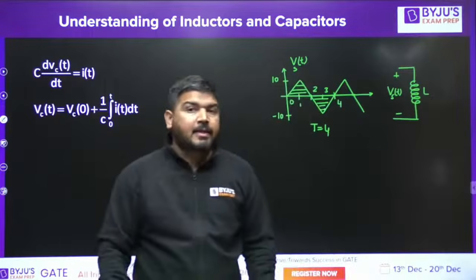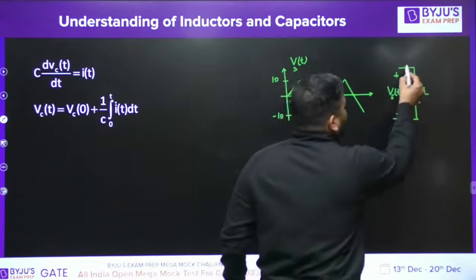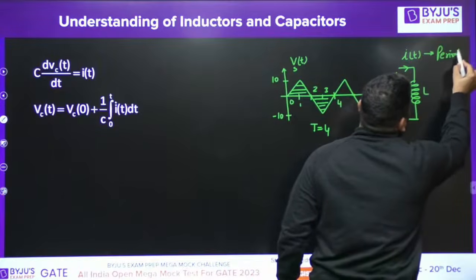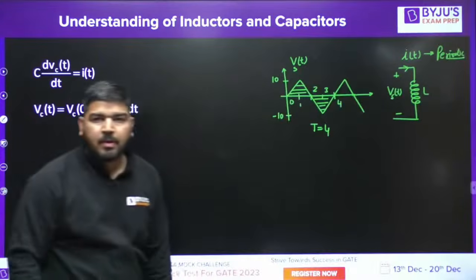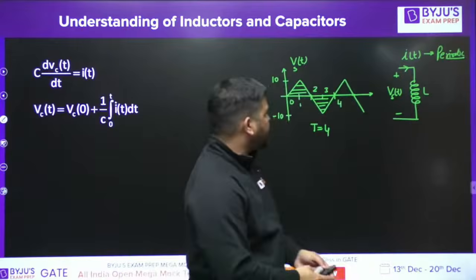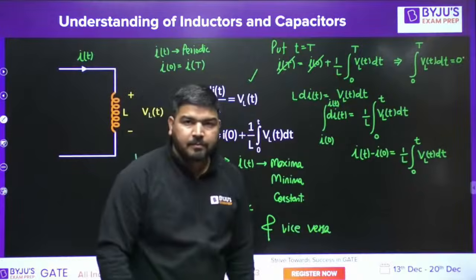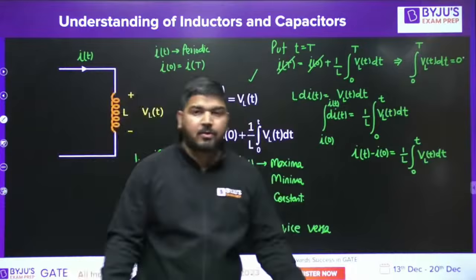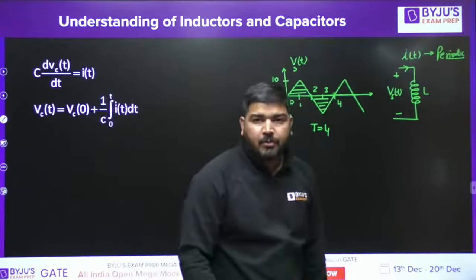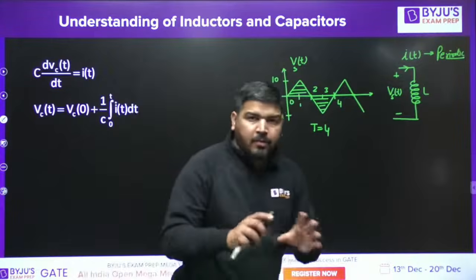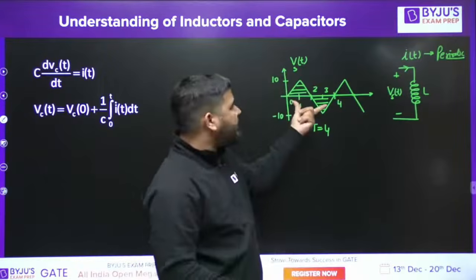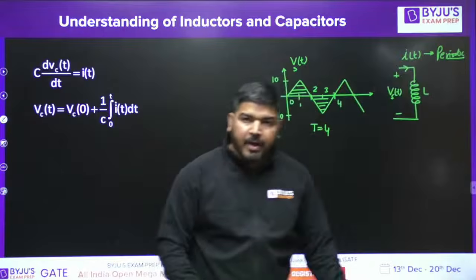Across this inductor, the average voltage is 0. It means the current will be periodic. That's for sure. You can even calculate the wave shape of the current just by using this integration expression. You know how to apply this integration formula; otherwise, you can't draw the wave shape of the current. It will be difficult for you. But I don't want to draw the wave shape first. I just want to tell you whether the current will be periodic or not. Since the average value is 0 here, the current will be periodic.